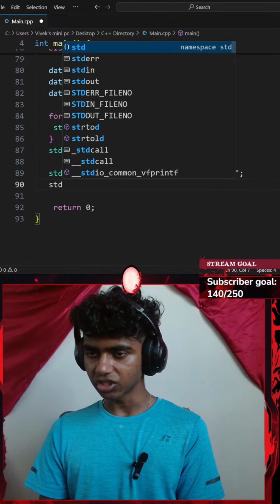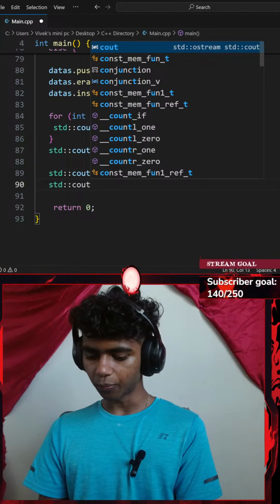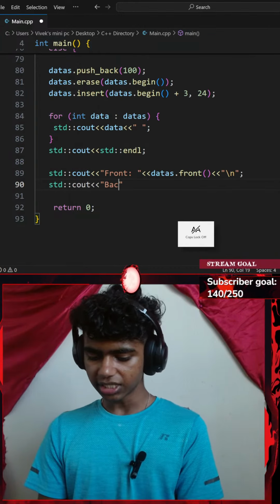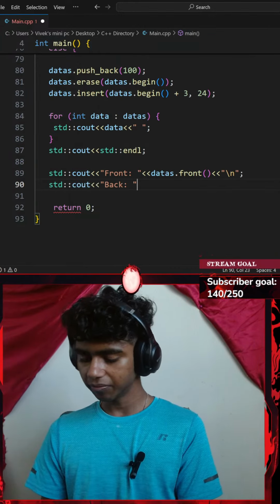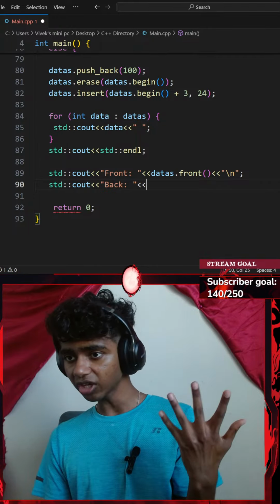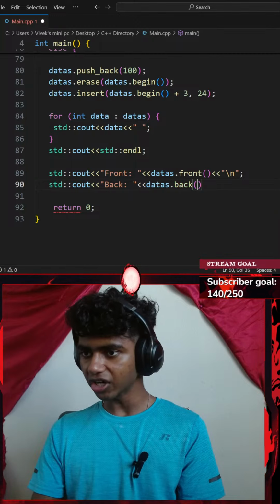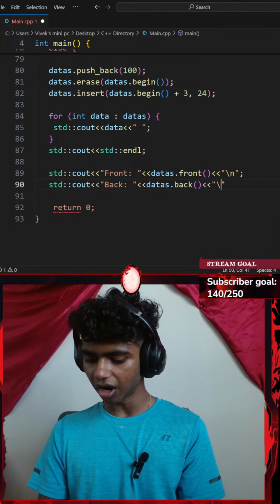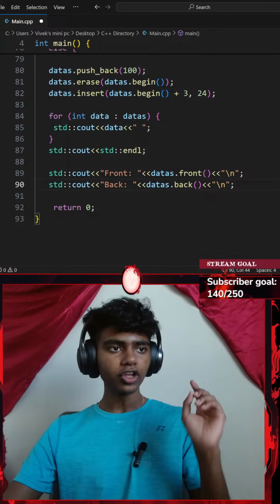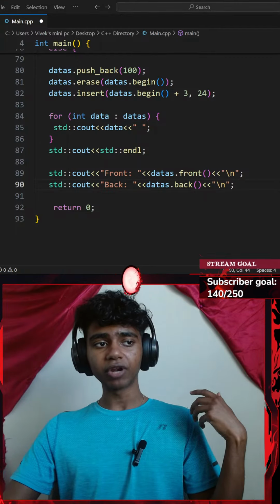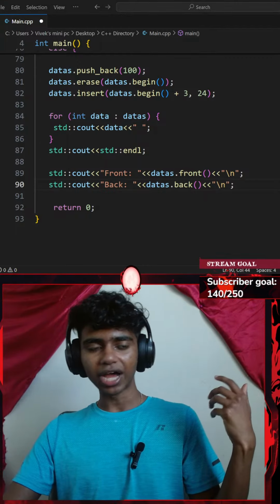Now let's go with back. So I'll go with standard console output with an insertion operator. This is going to be back, and then another insertion operator, data's dot the back function, with another insertion operator of a new line. Okay, perfect. And then it says print size value and capacity value.